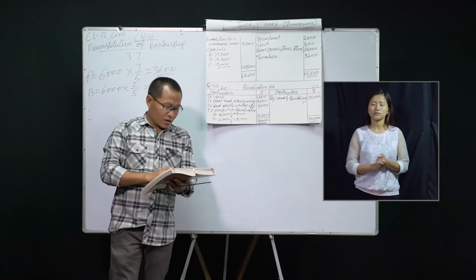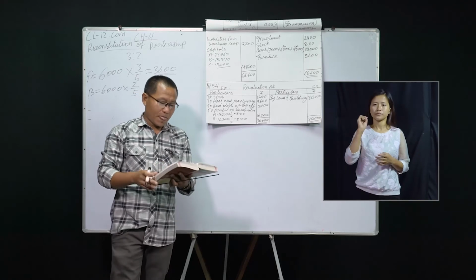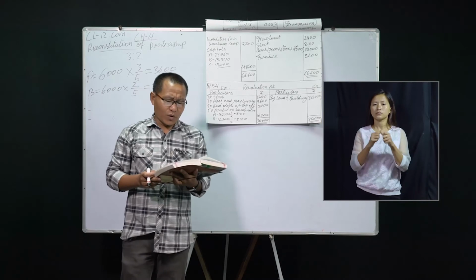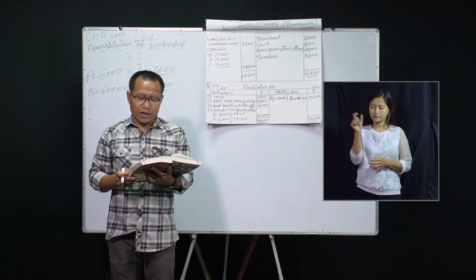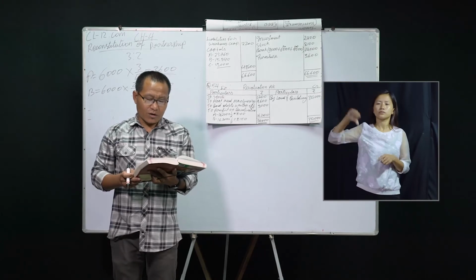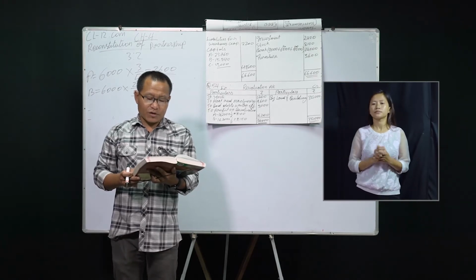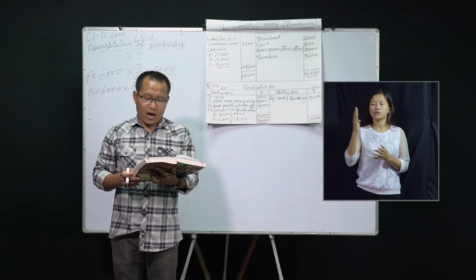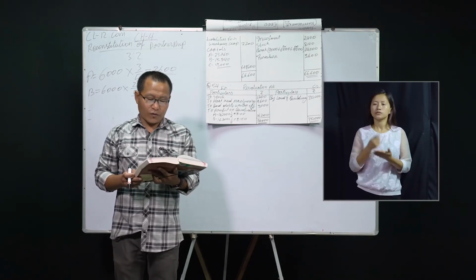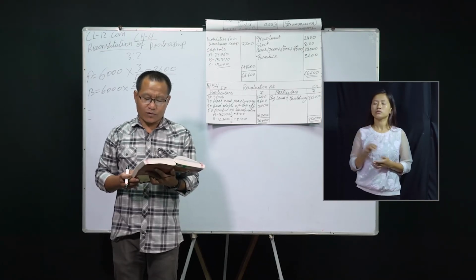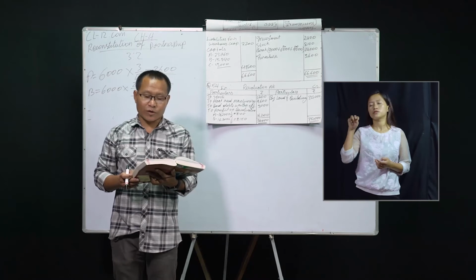Next, let's go to question number 54. A and B were partners in a firm with capitals of 72,000 and 96,000 respectively. They admitted C as a partner for 1/4 share in profits on his payment of rupees 1,20,000 as his capital and 54,000 for his 1/4 share of goodwill.